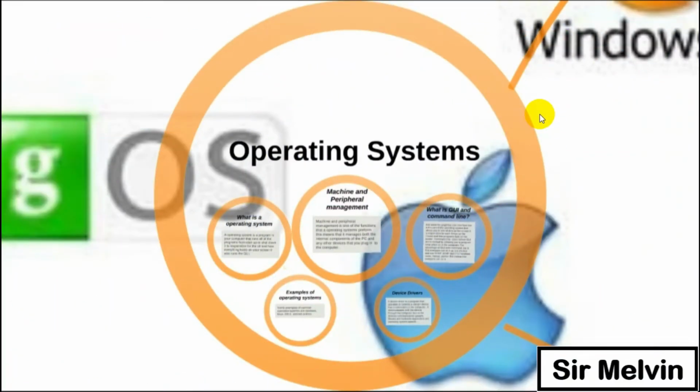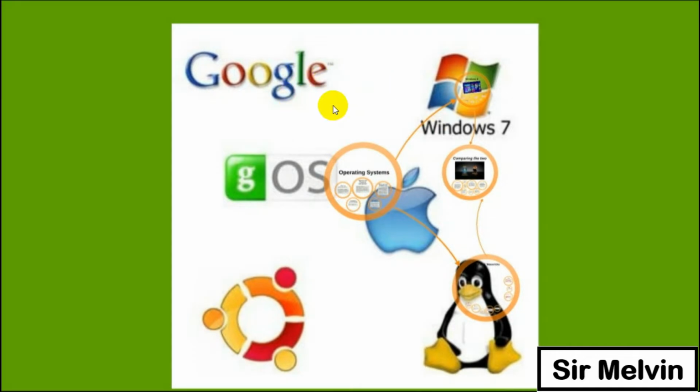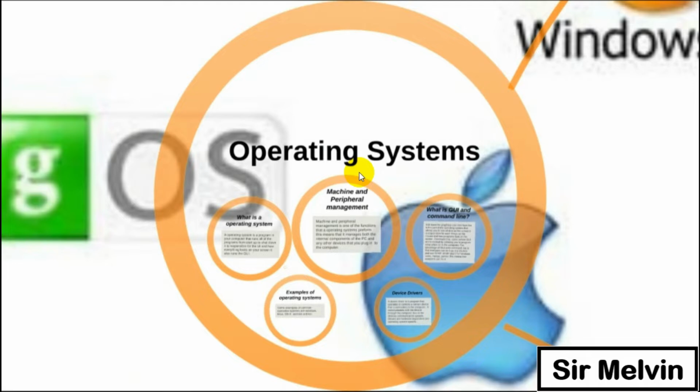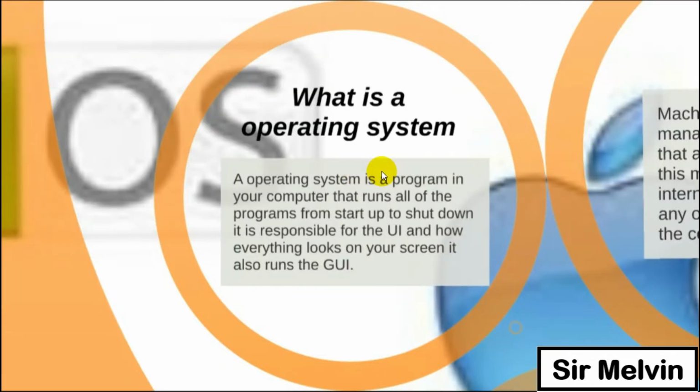Our discussion for today is all about the operating system. Okay, so these are the examples of the OS. As you can see, Windows, Linux, Mac OS, and Ubuntu. And we will discuss them one by one, and we will also cover the differences and similarities. So let us start. First, what is an operating system?